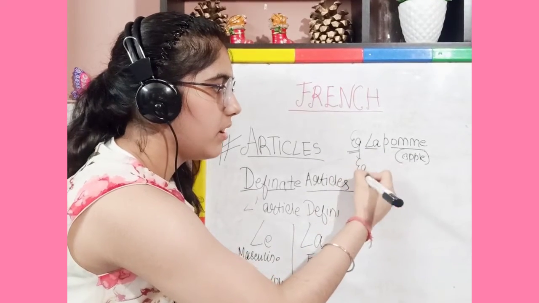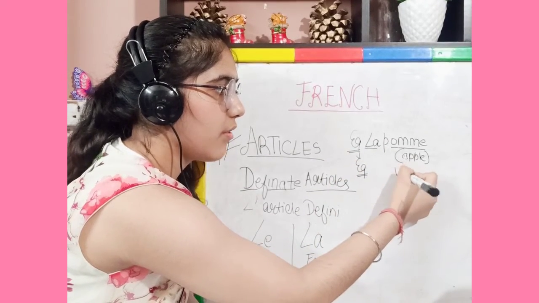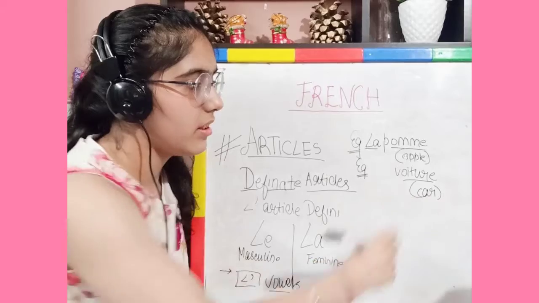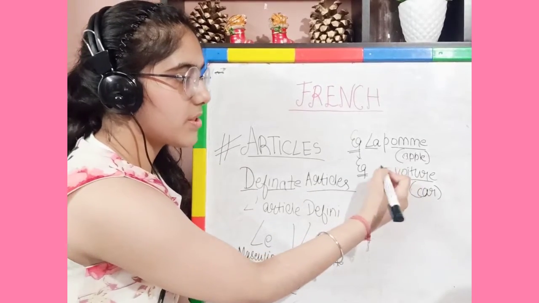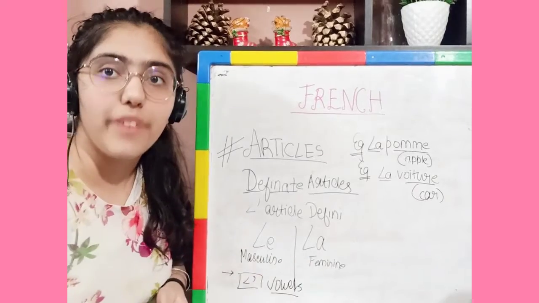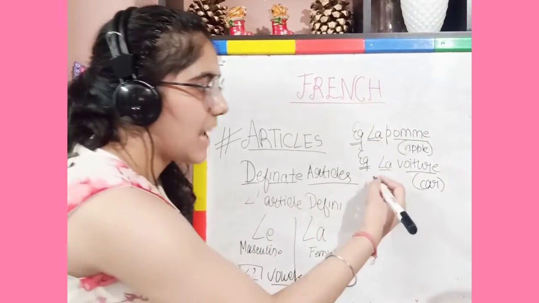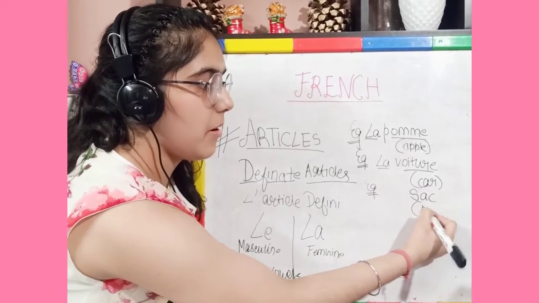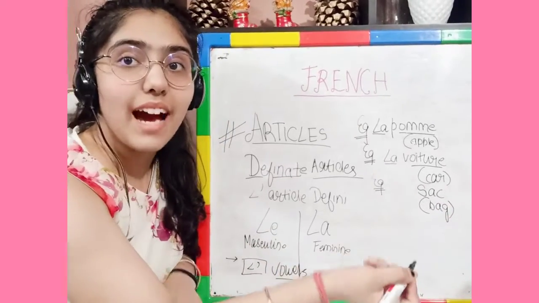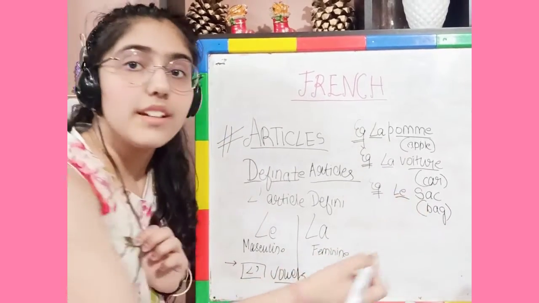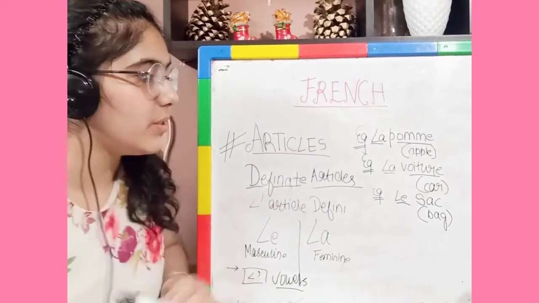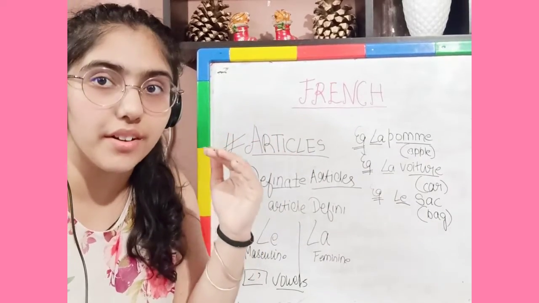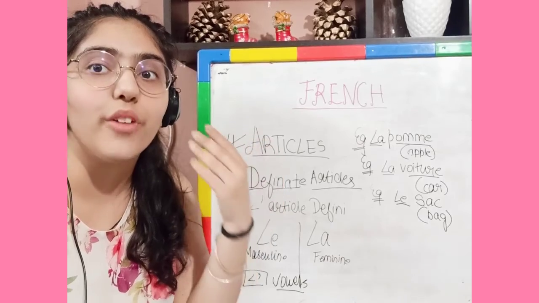Now another example. It is voiture. Voiture is car. In Hindi we call it gaadi. So voiture will also get la because it is feminine. Now another example. It is sac. What is sac? It is bag. What is the article? Le. Because it is masculine, we will use le. Le sac. For pronunciation, it is le for masculine and la for feminine.